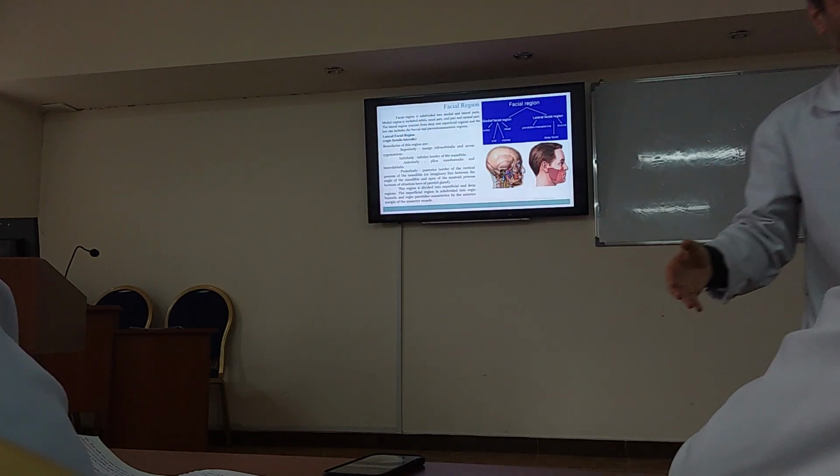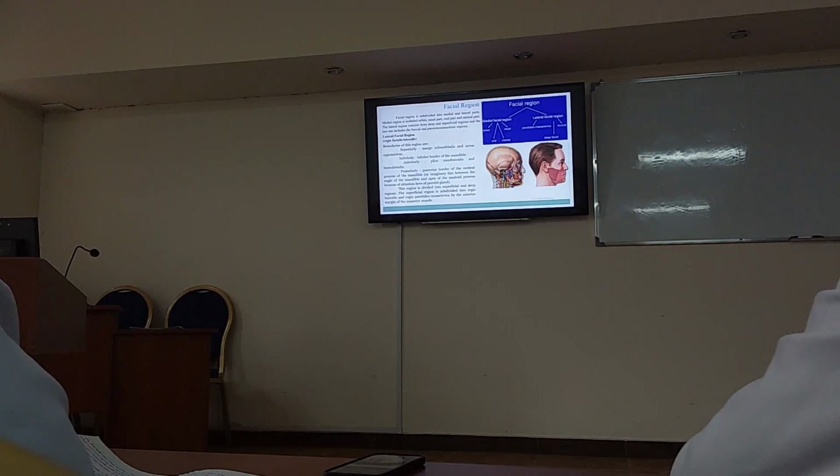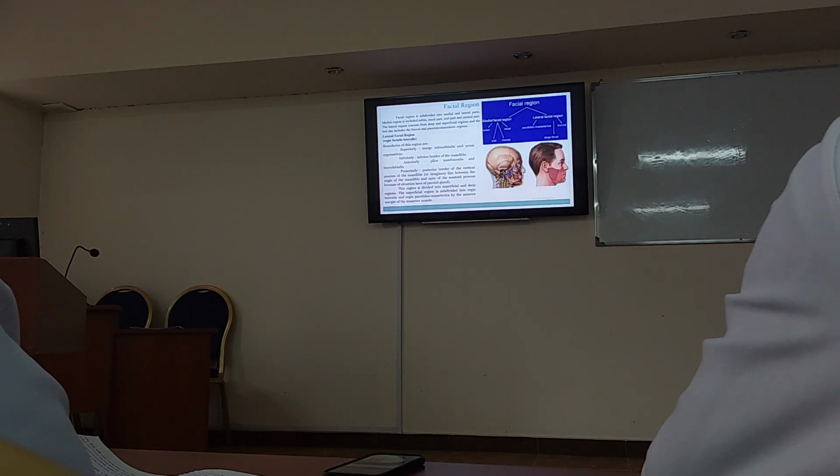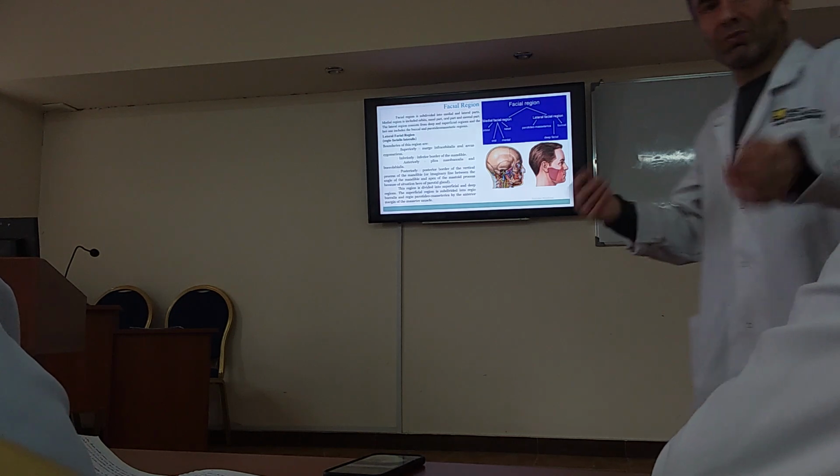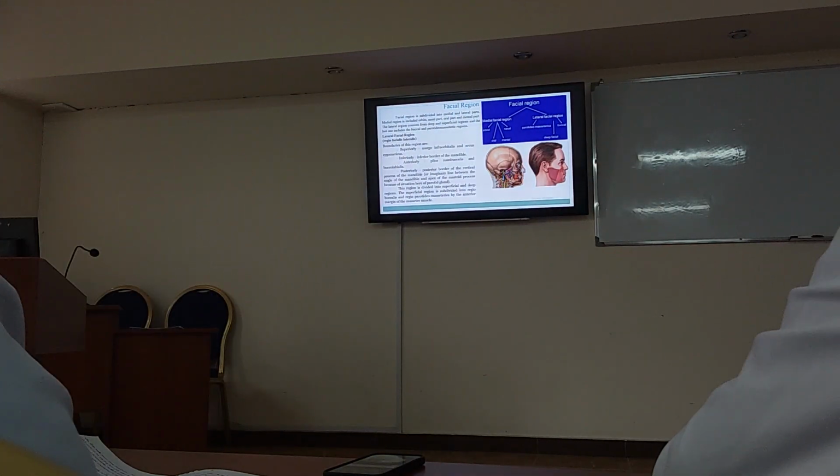Deep face is located behind the zygomatic arch, behind the vertical process, behind the masseter muscle. And vice versa, the superficial face will be in front of the two bones and in front of the masseter muscle. In front, I mean superficial. Is the idea understandable for you or not?